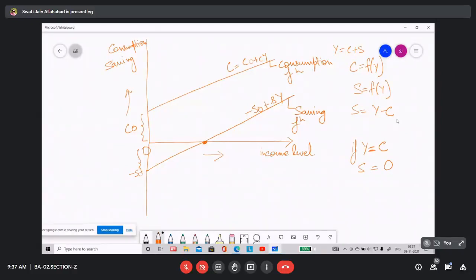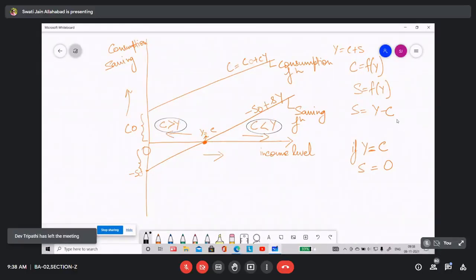So you can see that in this case, Y is equal to C. This is the point where Y is equal to C. Now, before this, your C is greater than Y. If you see this, C is lesser than Y. So these are the two situations which you are getting.